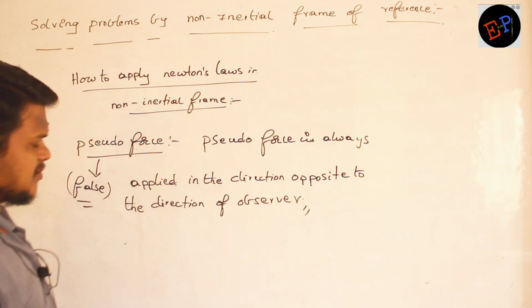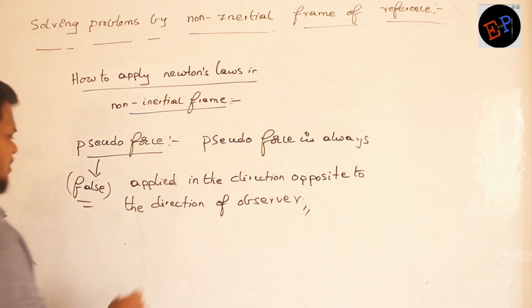So let us take the same example of the train and box problem. See, this is the train.